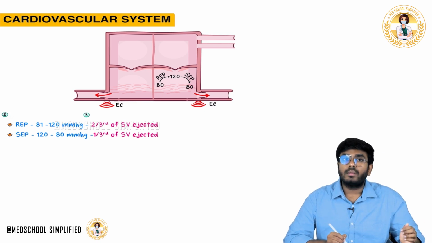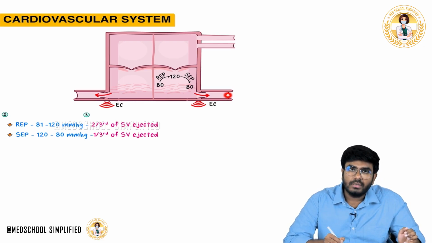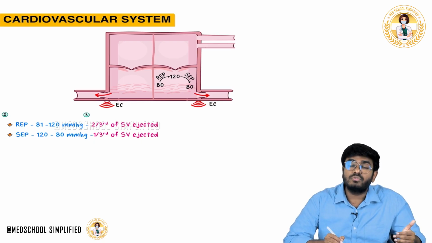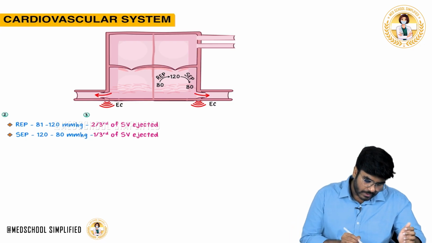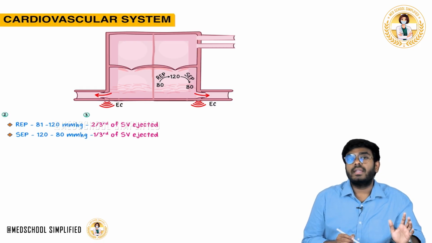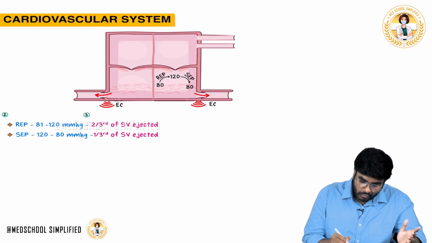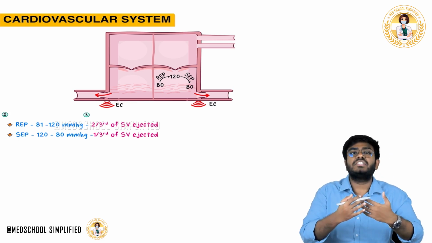So, will blood move out or not? Blood will move very rapidly. When the pressure moves from 81 mmHg to 120 mmHg, yes, blood is going out, very fast. This phase is called the rapid ejection phase. They will ask you, the rapid ejection phase happens during the pressure change from 81 mmHg to 120 mmHg. Most of the stroke volume, 2/3 of the stroke volume, is ejected out.